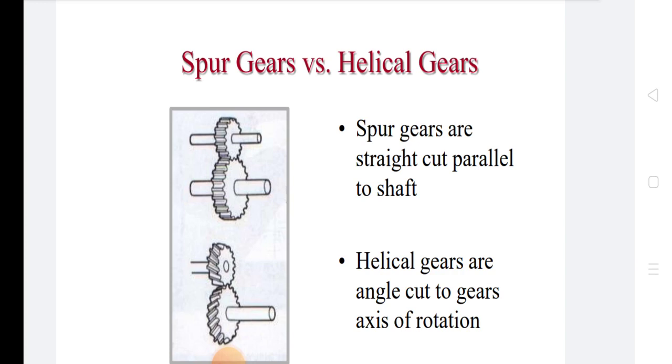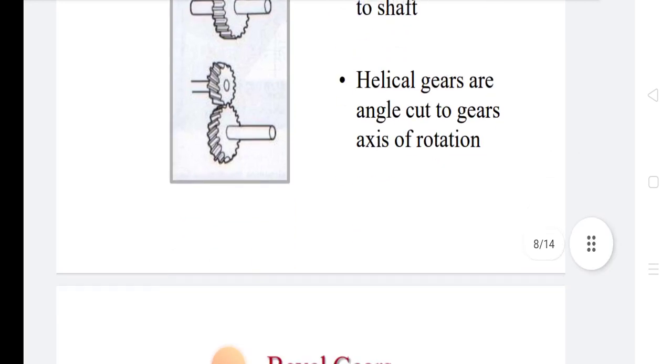The teeth of spur gears are cut along the periphery and parallel to the axis of gear. Helical gears are similar to spur gears but its teeth are cut at an angle with the axis of rotation of the gear. Helical gears can transmit motion from one shaft to another shaft which are parallel to each other. The helix angles of gear and pinion are same in magnitude but of different hands. For example, right hand pinion meshes with left hand gear.